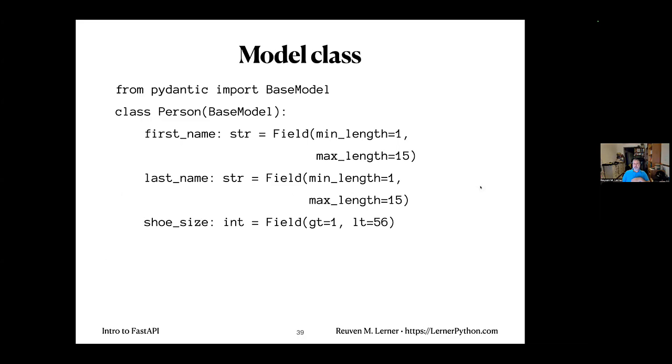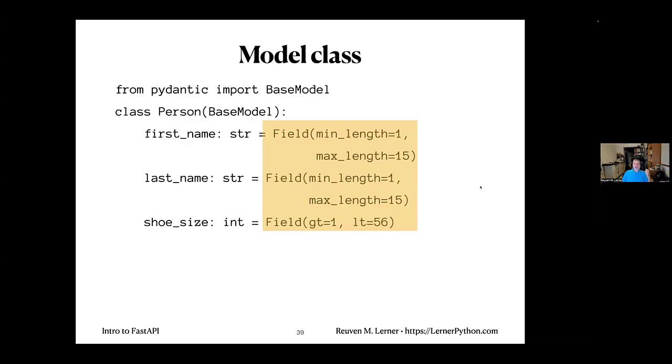So this is once again from pydantic import BaseModel. Now I'm going to sort of jazz up my Person class. So class Person inherits from BaseModel once again. But now look what I've done. first_name: str equals. And now what we're doing is we're saying first_name is not just declared to be a string. first_name is going to be an instance of Field, which we got from Pydantic. And that Field instance was told it has to have a minimum length of 1 and a maximum length of 15.